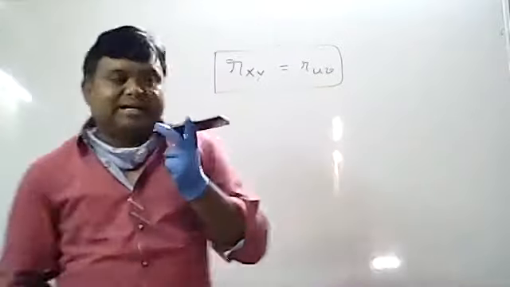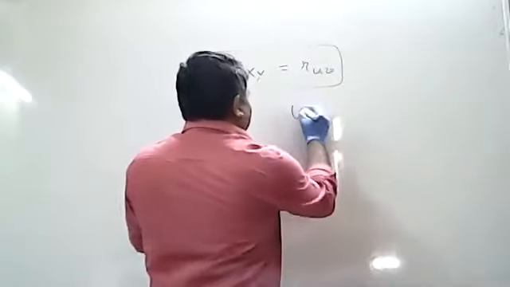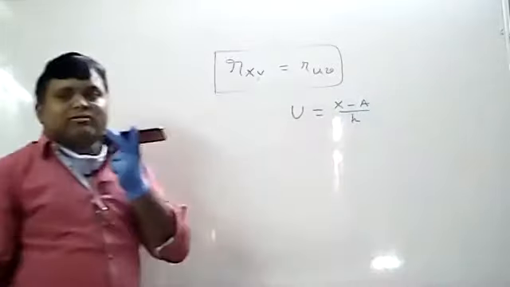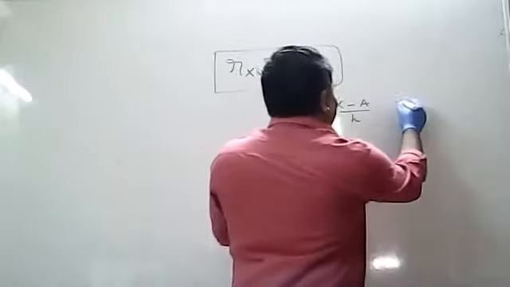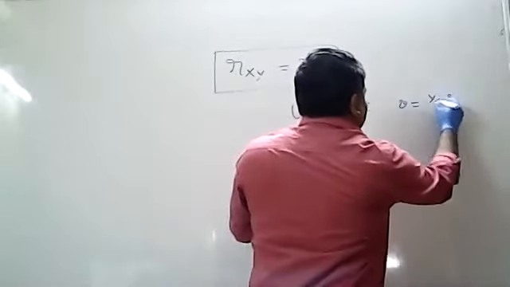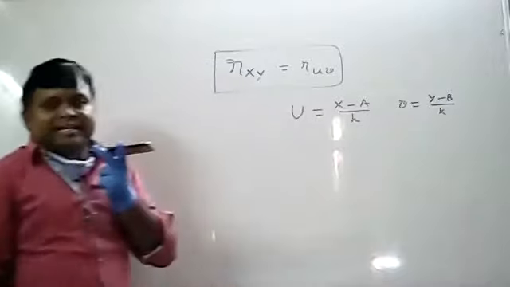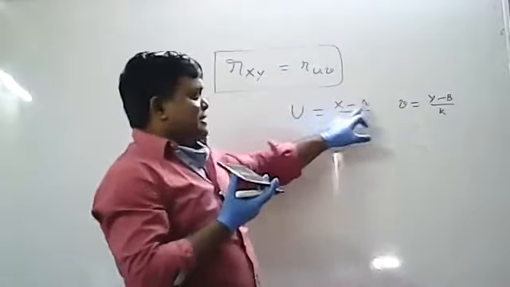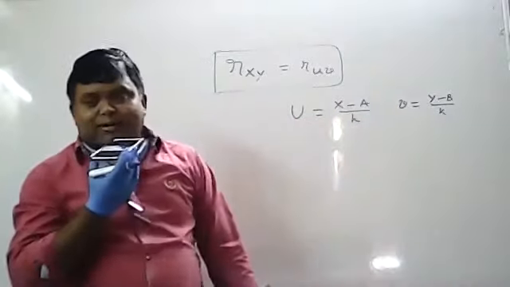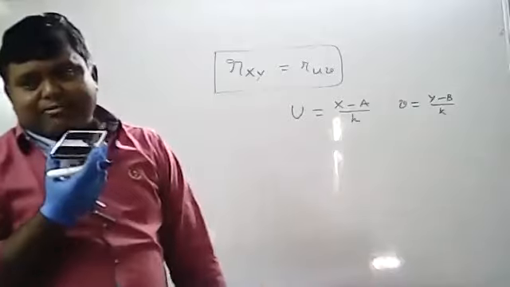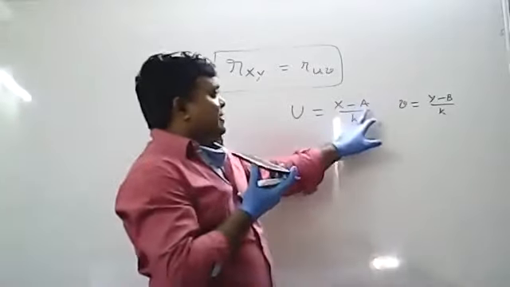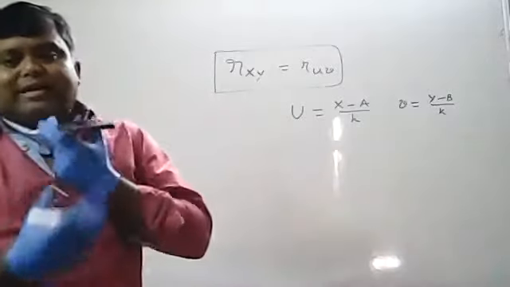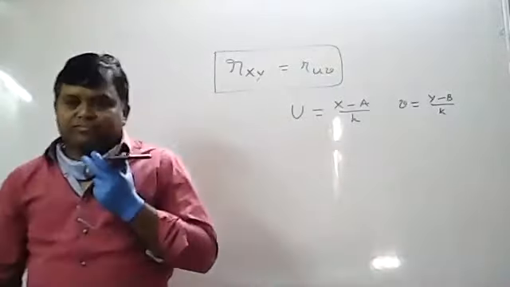Write down the proof. Let u equal to x minus a by h, v equal to y minus b by k, where x, y are variables and a, b, h, k are constants.